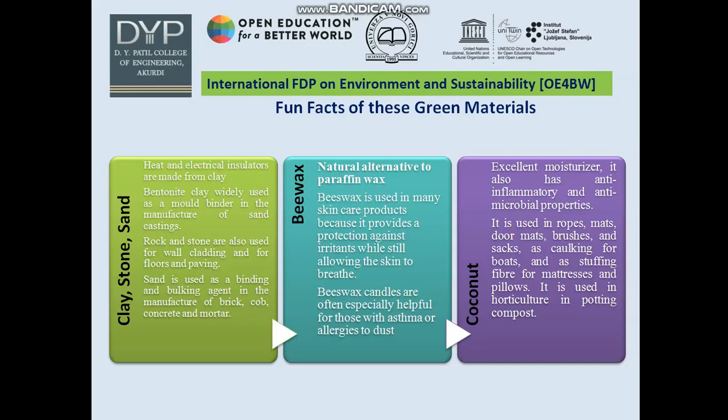Coconut has excellent moisture properties. It also has anti-inflammatory and antimicrobial properties. It is used for rope, mats, door mats, brushes, sacks, caulking for boards, and stuffing fibers for mattresses and pillows. It is also used in horticulture in potting compost.